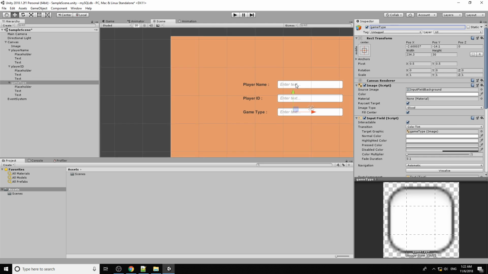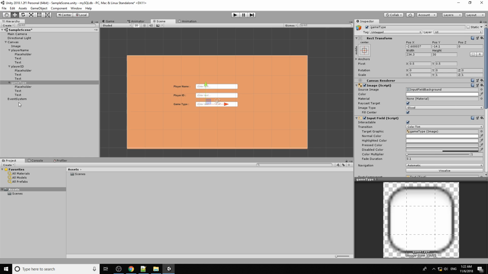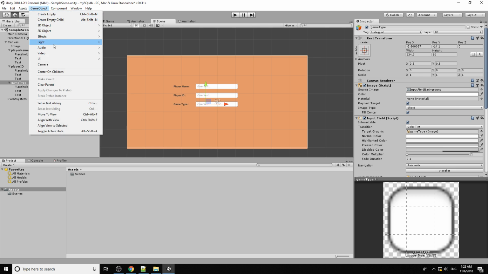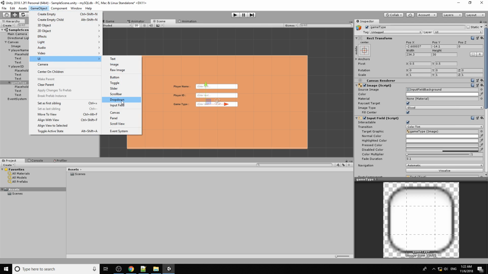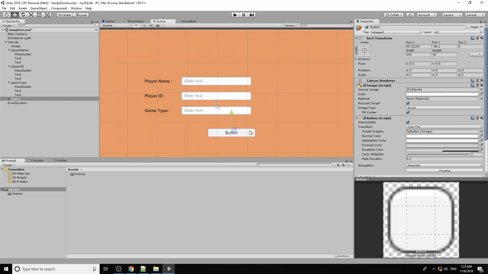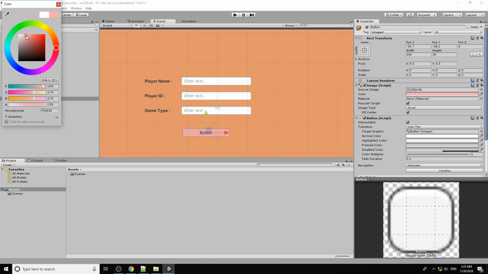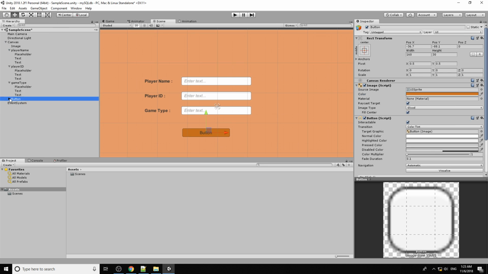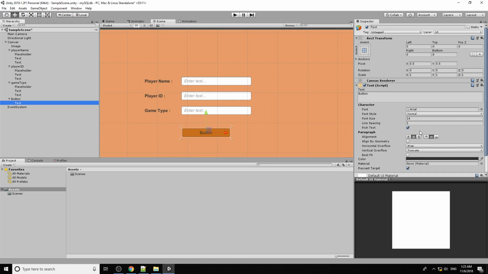Okay, once a player keys in all these three pieces of information, then they press the button. This button is basically to create the new player. So create player.